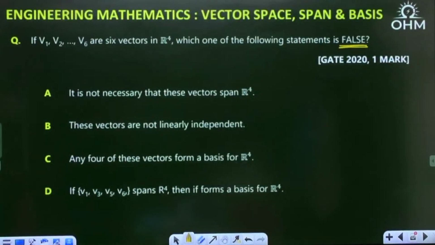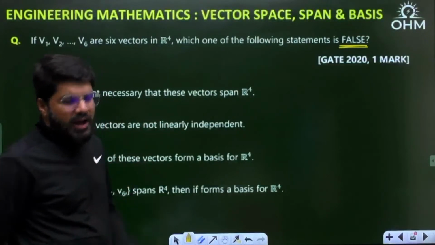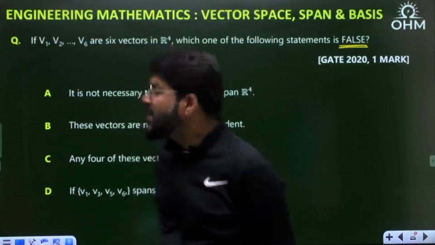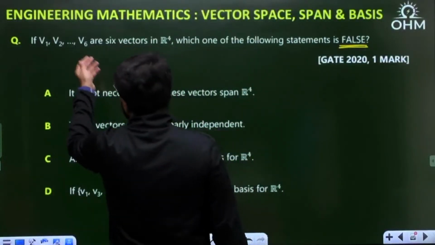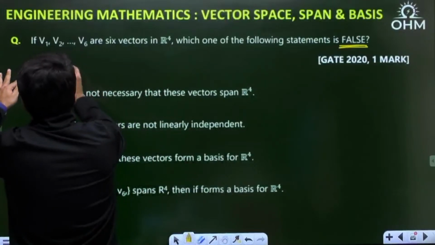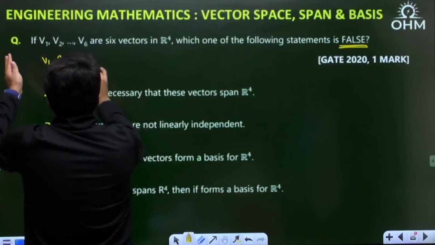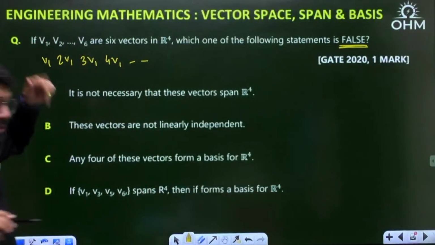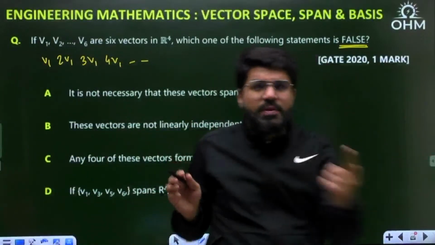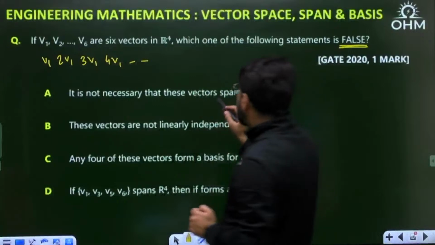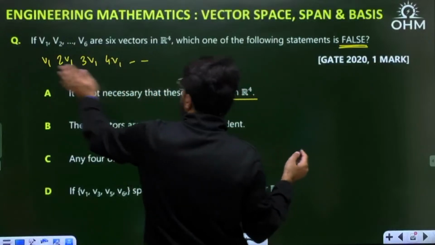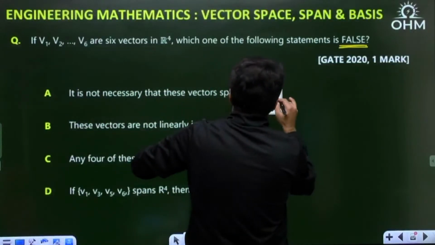It is not necessary that these vectors span R4. See, what vectors can span R4? To span R4, what is enough? If you have 4 linearly independent vectors, but here 6 vectors are given. Maybe the vectors are V1, 2V1, 3V1, 4V1 and so on, all dependent only on V1, since the values are not given. It may be possible that out of the 6, only one is independent. To span R4, you need 4 independent vectors, so we don't have enough information. So it is not necessary that these vectors span R4. True.